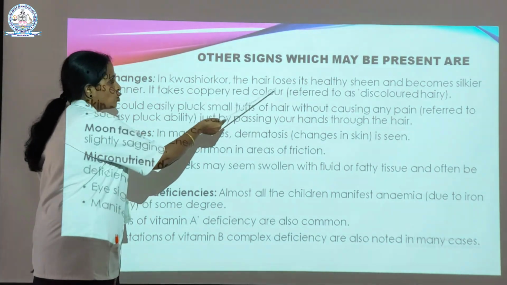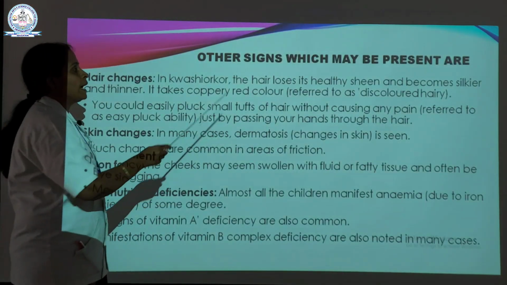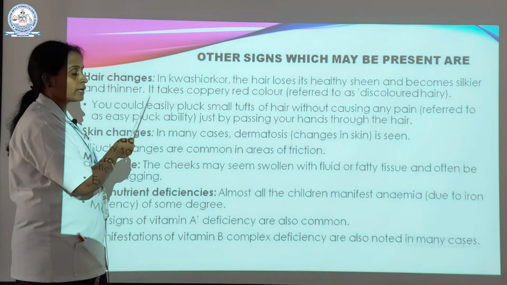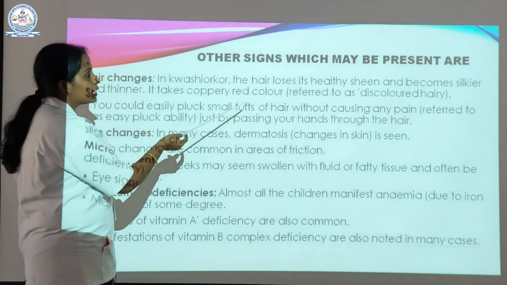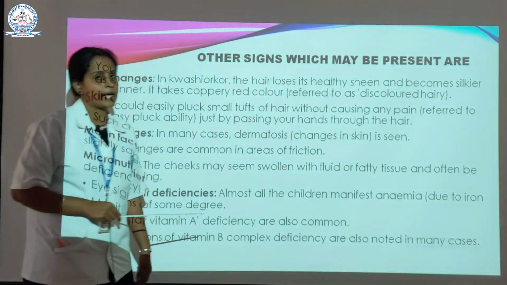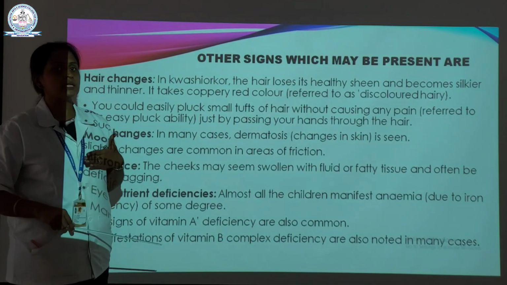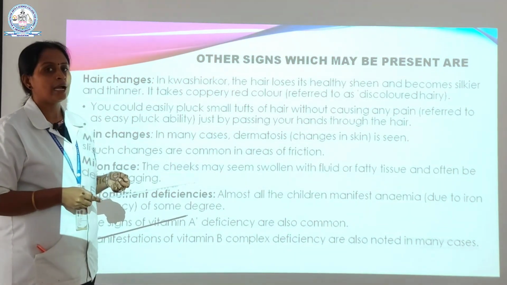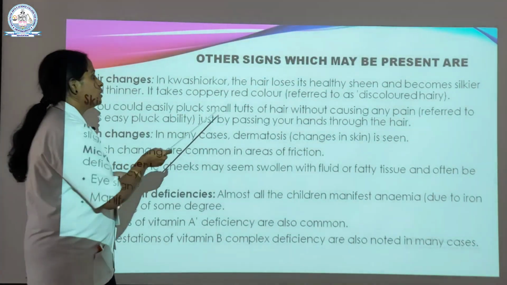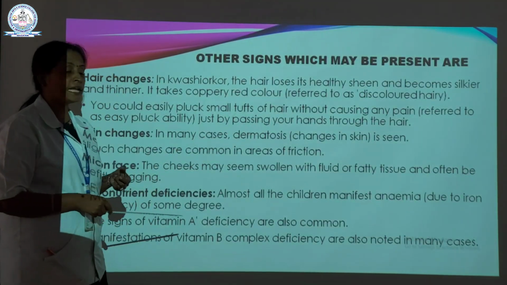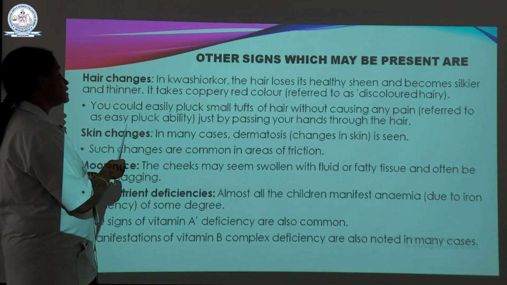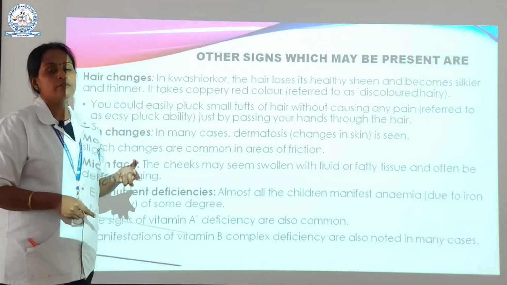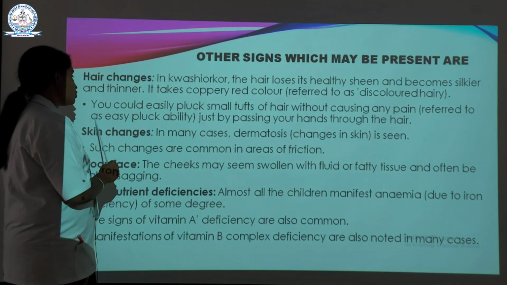In kwashiorkor, hair loss is also there. Hair loses its healthy sheen and becomes silkier and thinner. It is not thick, it is very thin. It takes a coppery red color, which is referred to as discolored hair. You can easily pluck it. We have the capability to pluck the hair and small tufts of hair without causing any pain. I already told you, it is referred to as easy pluckability, just by passing your hands through the hair, we can easily pluck the hair. That's the point here.